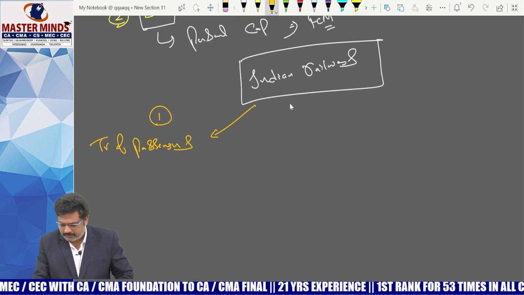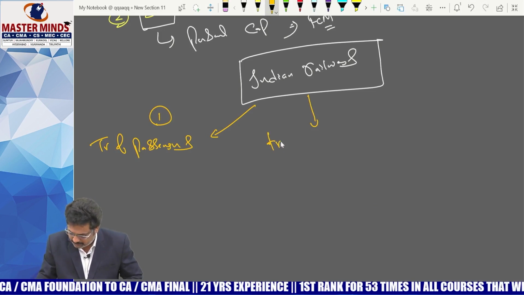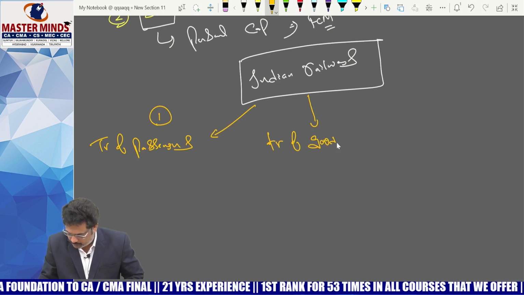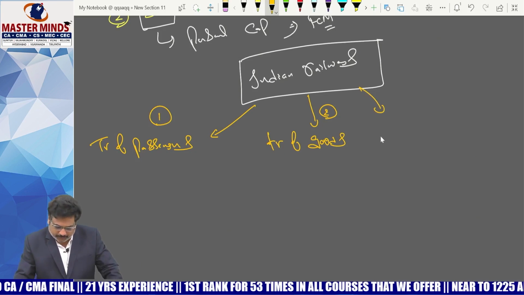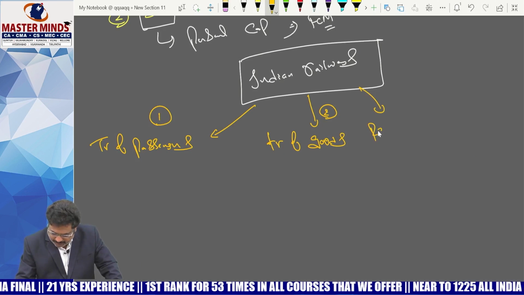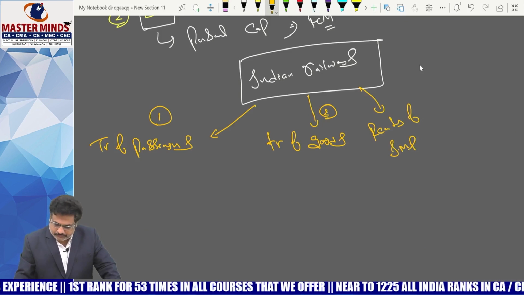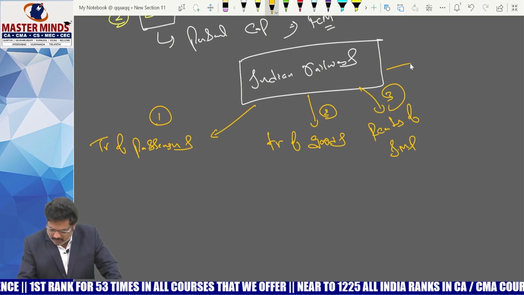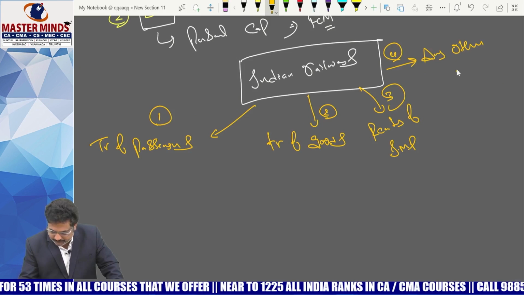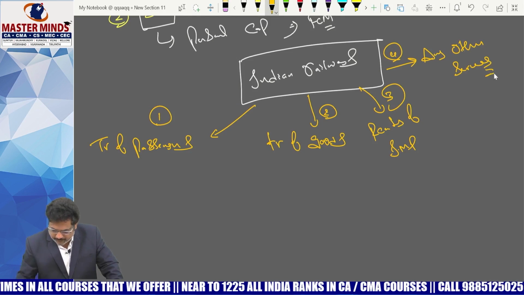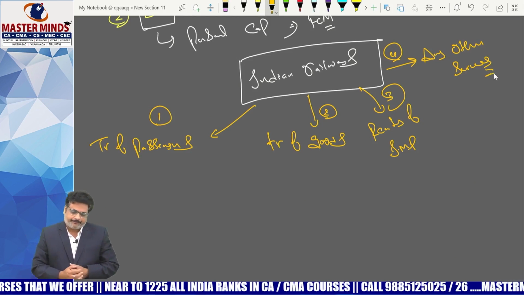This is the first one. Second, they may be involved in transportation of goods. And they may be involved in renting of immovable properties. This is the third one. Or they may be involved in any other services. These are the four things generally the Indian Railways will do.